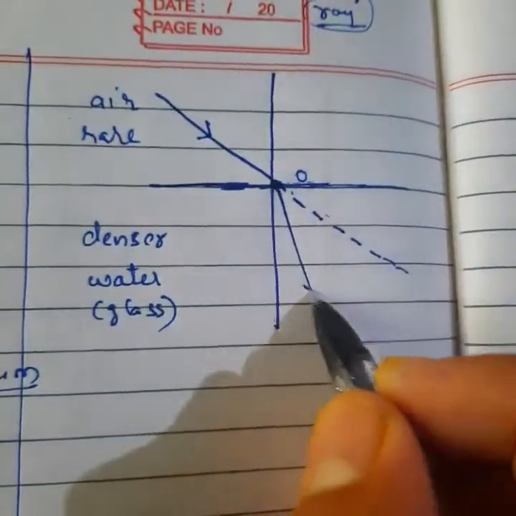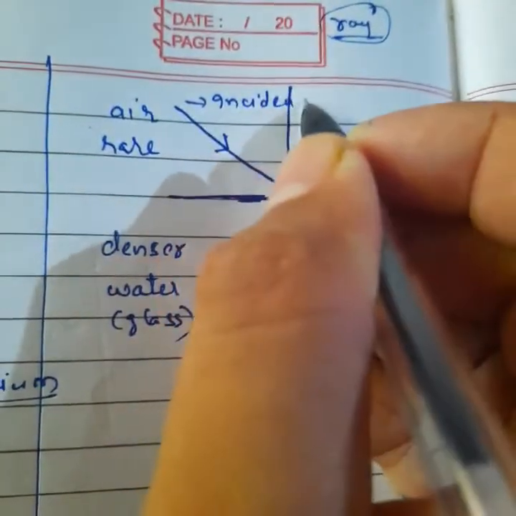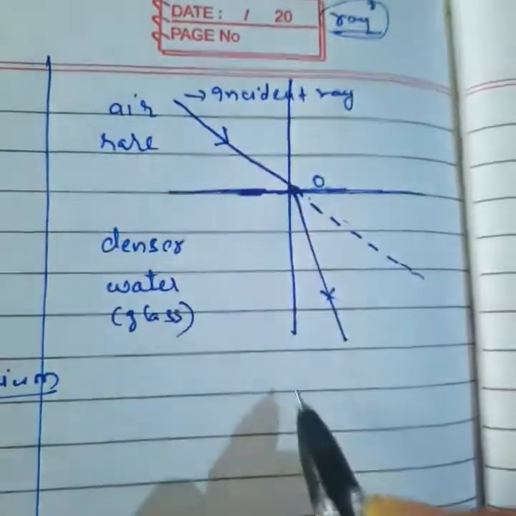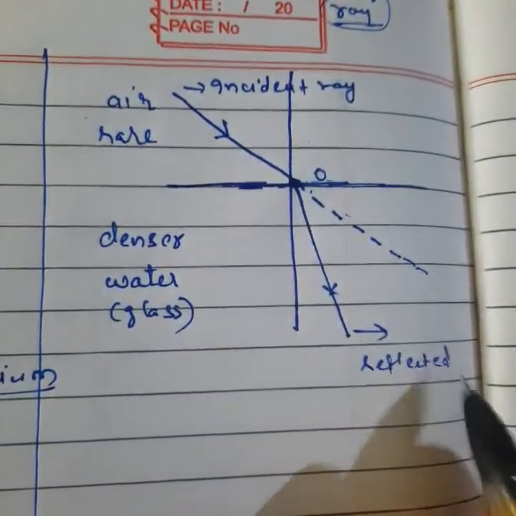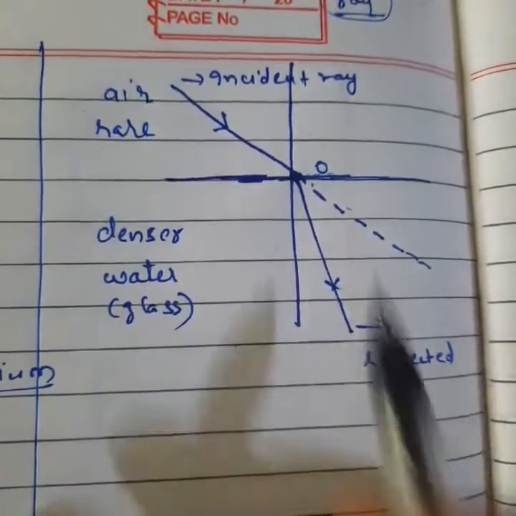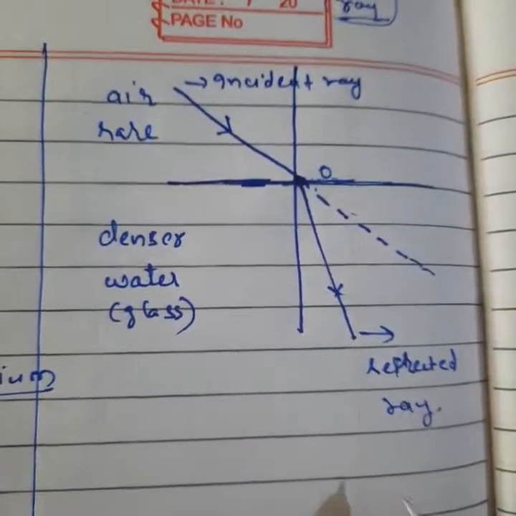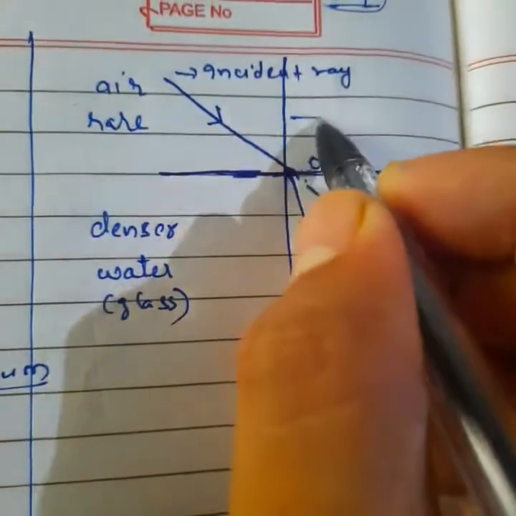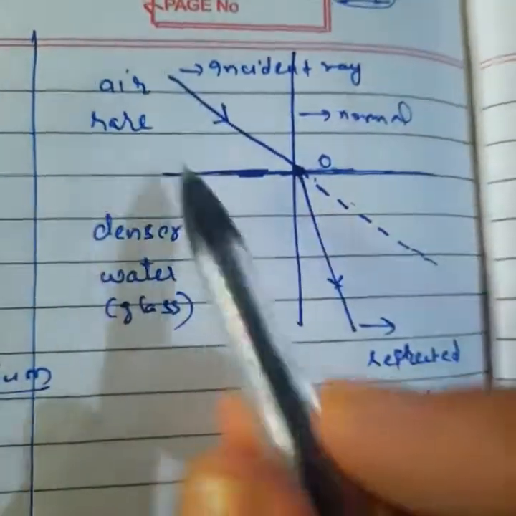So this is your incident light, the incident ray. This is your refracted ray. Students, we are studying refraction, so this is the refracted ray. Clear? One thing, you can say this is the normal. This is your rare medium. This is your denser medium.